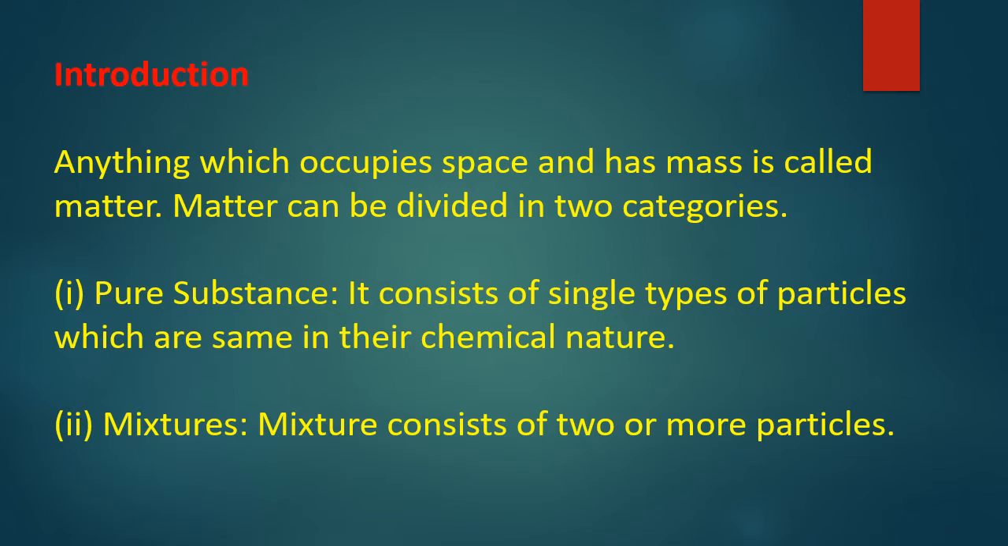For example, if we keep a duster on the table, the duster occupies space on the table and it has mass. Mass is nothing but the weight of the substance. At the same time, the table is also an example of matter. It also occupies the space of the floor and it also has mass. In that way, we can say anything which occupies space and has mass is called matter.